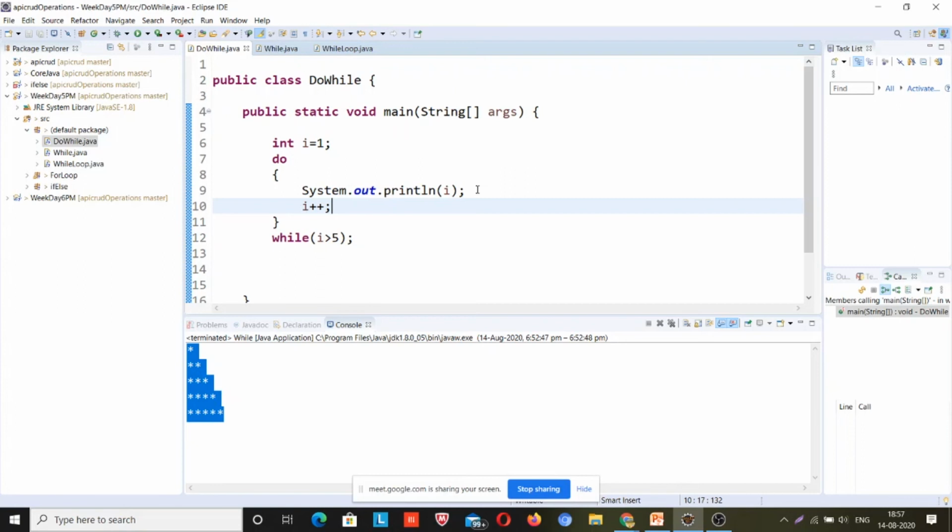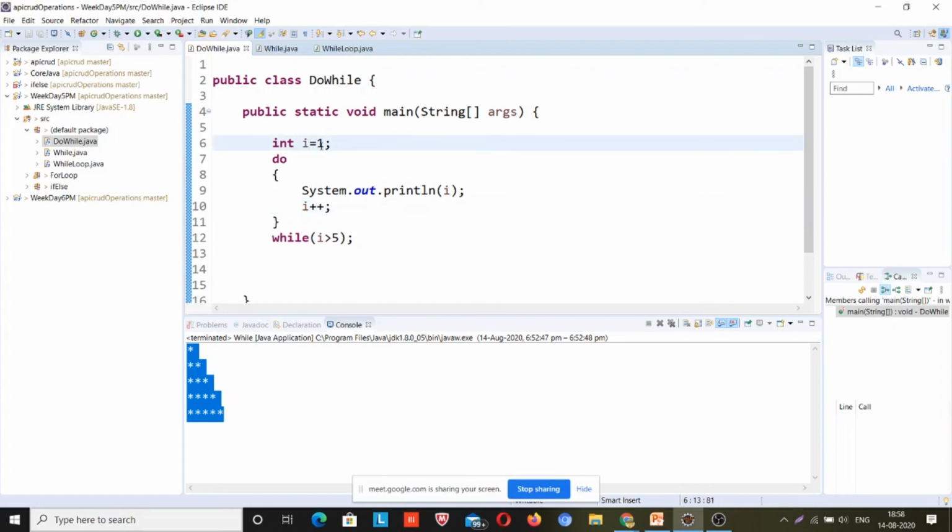Bilal, it will print 1 2 3 4. Who is this? Okay, Makarand. And Bilal, why will it print 5?